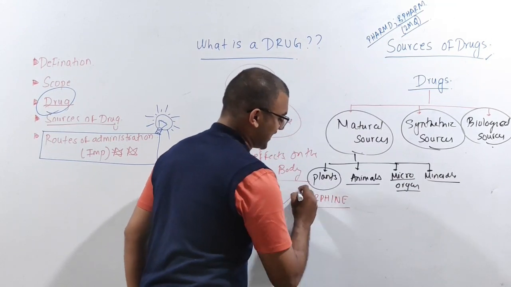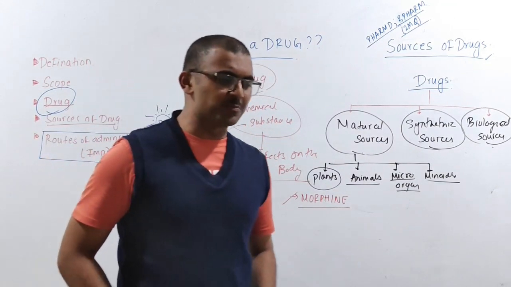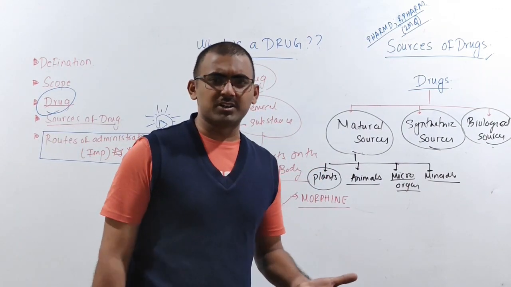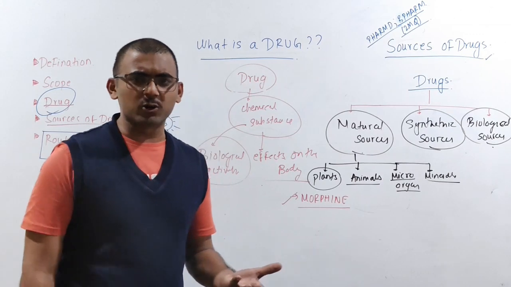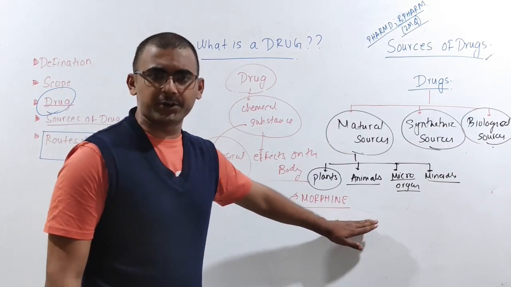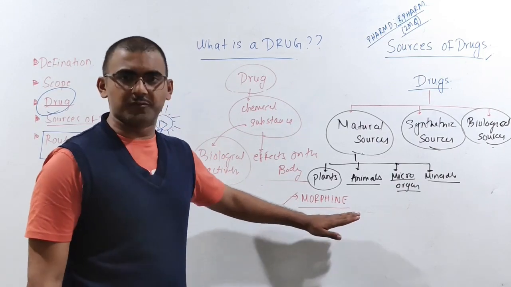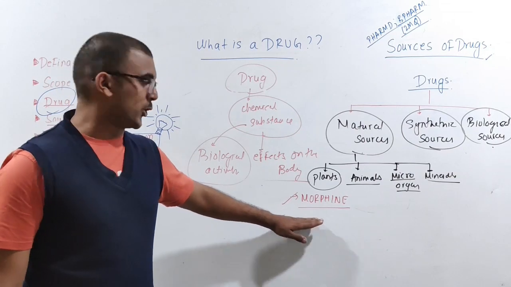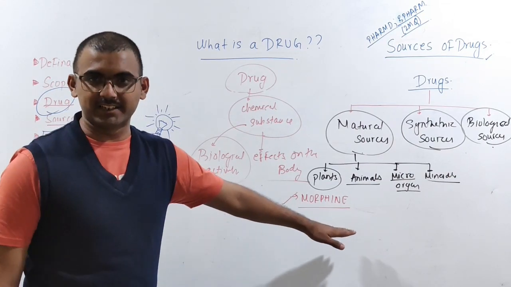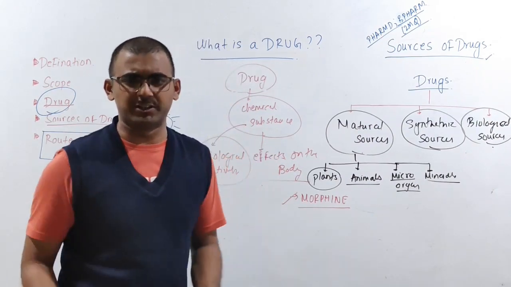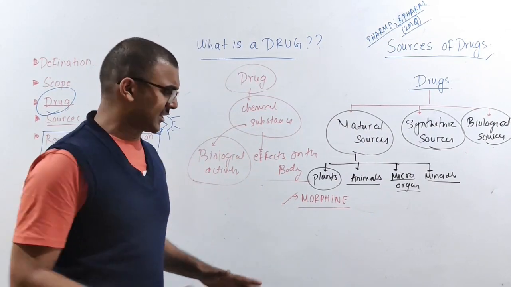It comes under the category of opioid analgesics. It's nothing but a painkiller, a very strong painkiller, just like aspirin has painkilling activity. Similarly, in the plant category, you have the opioid derivative of a painkiller, that's nothing but your morphine. It's an opioid analgesic, and that we'll be discussing. This is just an intro, we'll learn in detail in the upcoming classes.